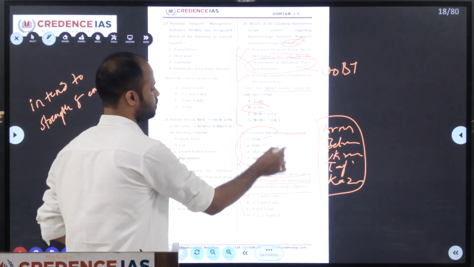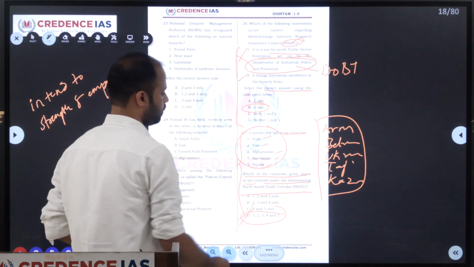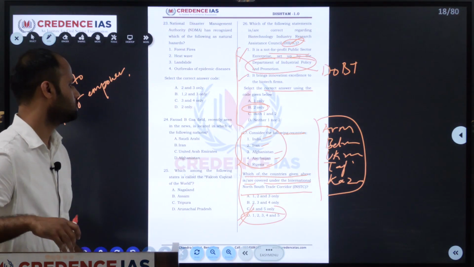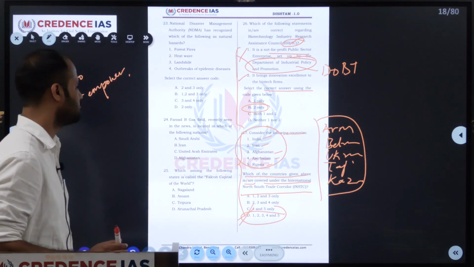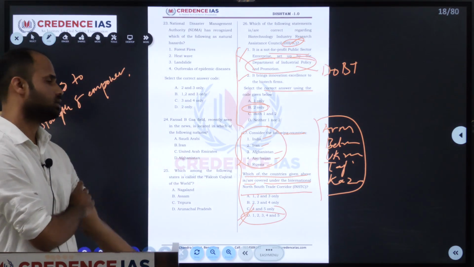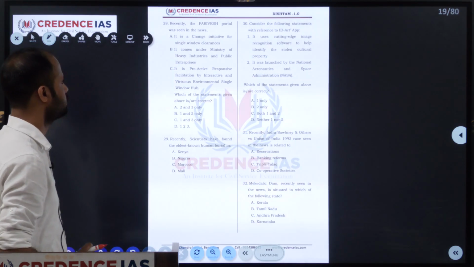So if we take all these members, all 5 are part of the North-South Trade Corridor. The purpose of this corridor is to increase trade connectivity between Central Asia, Europe and South East Asia countries. So we'll move on to the next question.